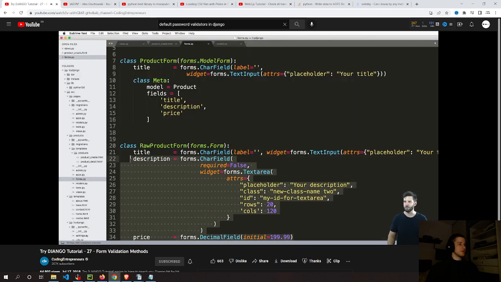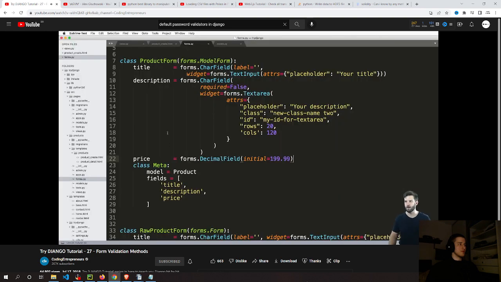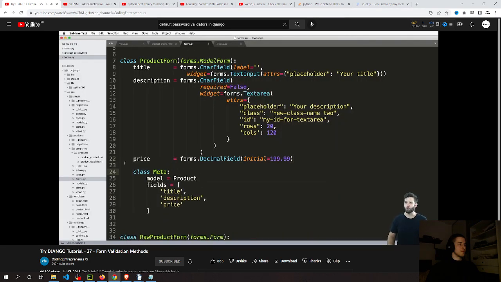So yes, I can absolutely just copy all of these things in here as well. And once I do that, I have a more robust form in the sense of how I want it to look and almost how I want it to work. So when you do this, you realize that you did change quite a bit. And yeah, there's absolutely shortcuts to doing this. There's third-party packages that do a lot of this stuff for us, which we're not going to talk about yet because it's getting a little bit too advanced.